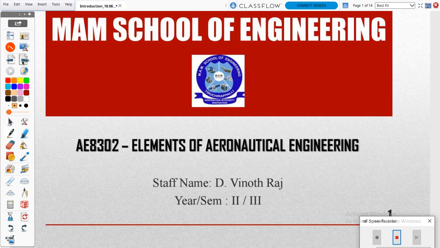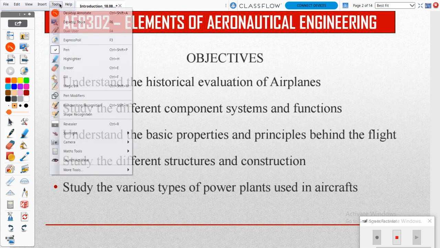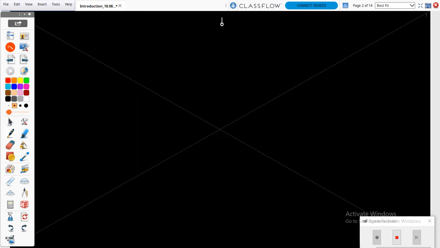So next we are going to cover what it means. You already know that is aeronautical engineering. In our human body we have a number of organs which are working to live. That's also the same. If you are an aeronautical engineer, you need to know some basic information, only then can you become a very good aeronautical engineer. So that is the info about aeronautical engineering. What are the concepts you need to know?